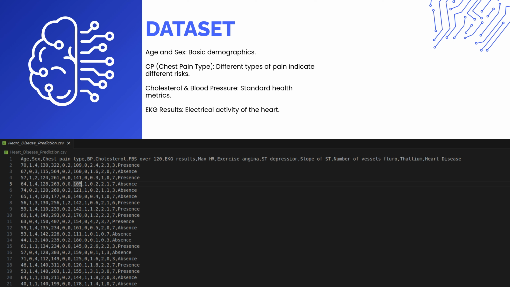A very positive aspect of this dataset is that it contains no missing values, as you can see in my analysis. The target variable is presence, 1, or absence, 0, of heart disease. The classes are fairly balanced, which is great for training.